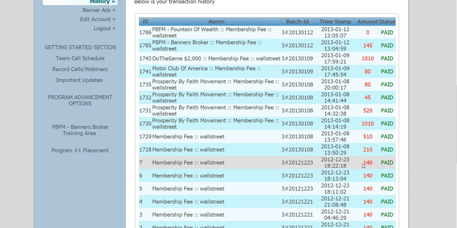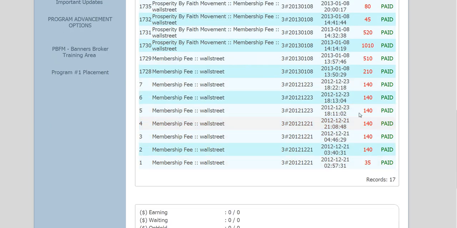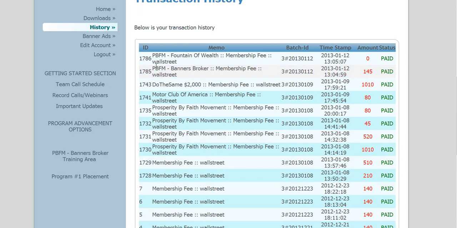Once you first get into Turbo Cycler, it'll say 140 paid, 210 paid, 510 paid, $1,000 paid. It'll say 510 for the other programs, do the same, and all that stuff. So it would have all that information in there on what levels you are on. It'll be right here. It'll show you in your history as you're moving up in the system.